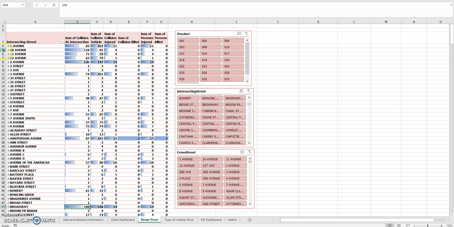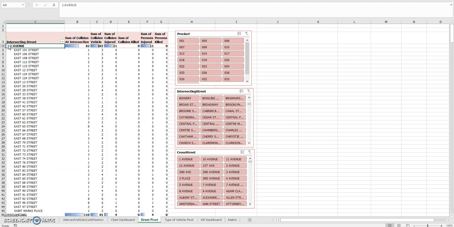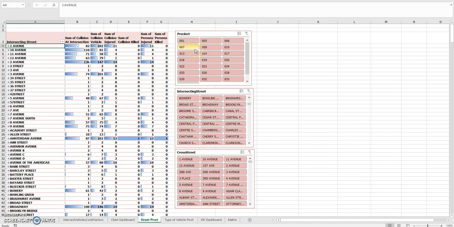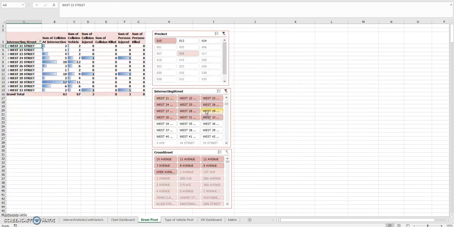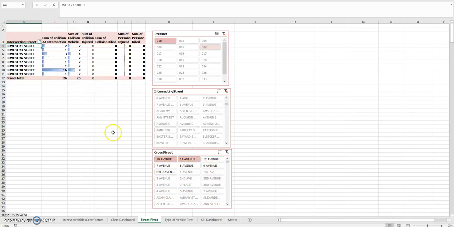So it's very helpful. Again, you can drill down even further to the cross street, or you can always filter the data using the slicers. So if you want to look at just precincts 9 and 10, you can look at only these streets and these cross streets, and then you can see what's going on here.